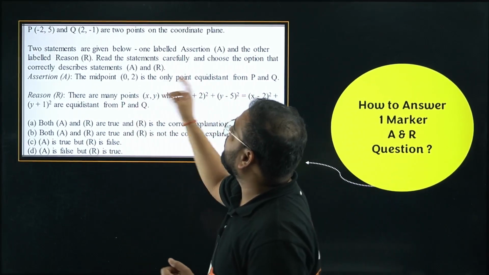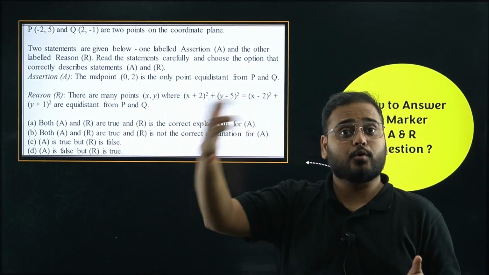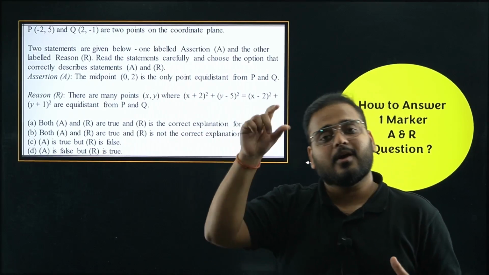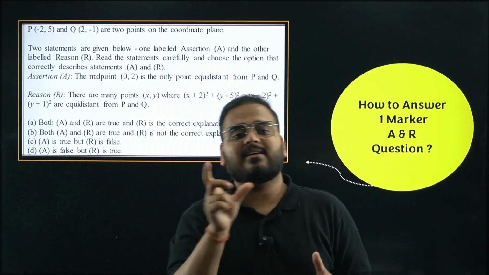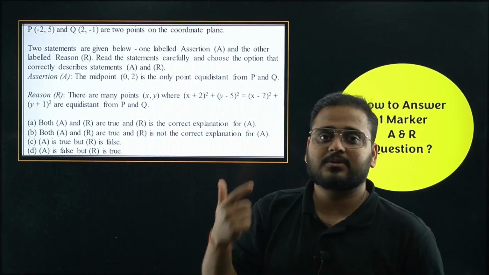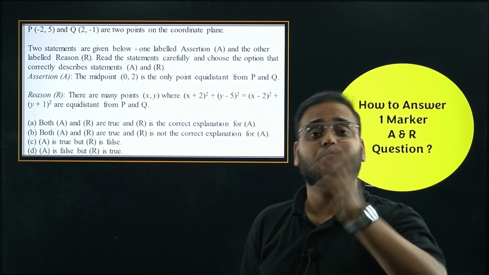Two statements are given below, one labeled assertion and the other reason. So know the question and the statement properly. Are they asking for true, false, incorrect, correct? So know all these keywords. What happens is your mind automatically takes the answer as correct. What if they ask incorrect? Then how are you going to choose the right option? So know the statements properly. What are they asking? Correct, incorrect, true, false, whatever it is.